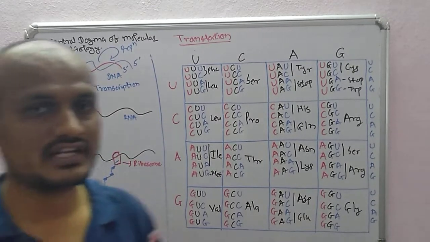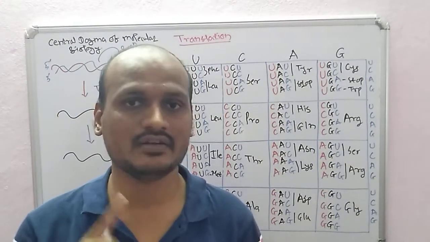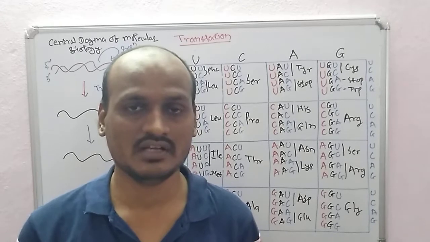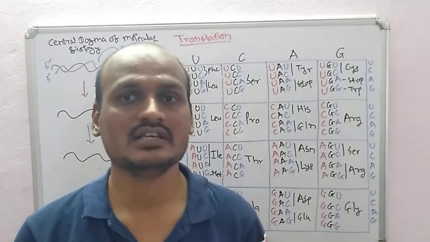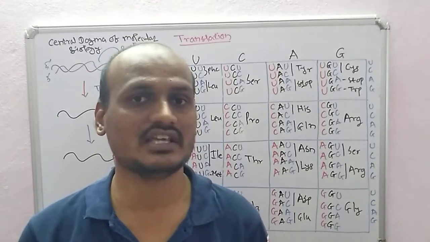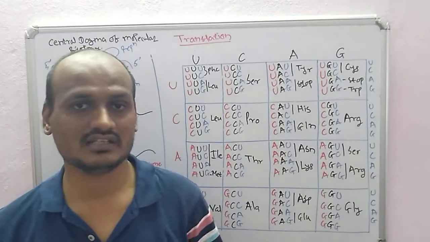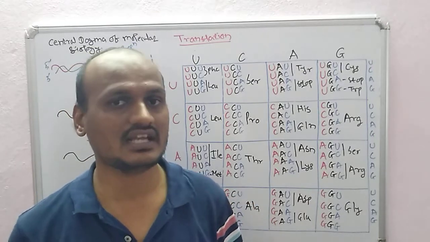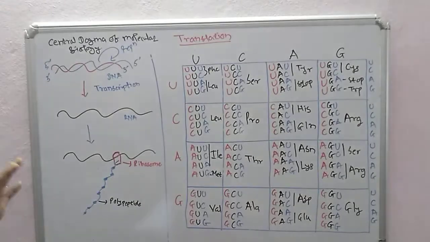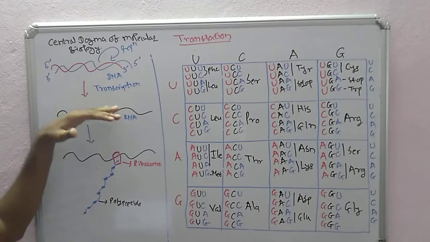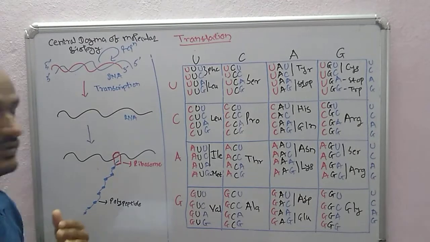Next, what is the difference between DNA and RNA? DNA has adenine, guanine, cytosine, thymine. RNA has adenine, guanine, cytosine, and instead of thymine there is uracil. There is also a difference in the sugar: there is a ribose ring in RNA and a deoxyribose ring in the DNA molecule. So these are some of the differences. This one is an RNA molecule, and RNA is complementary to the template strand.